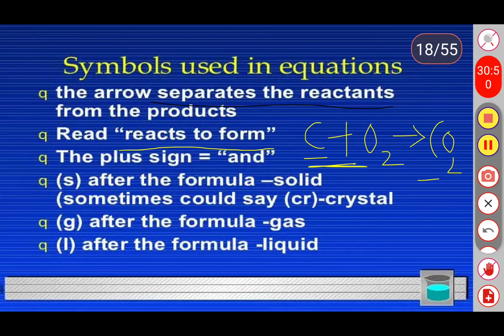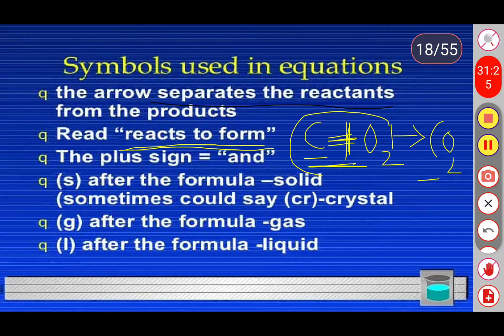And second one, it is read as a reactant to form. It is when the two substances or two reactants are combined together to form. These two react to form carbon dioxide. The plus sign is indicated between the two reactants. This plus sign will indicate that these two substances will be combined. Okay, next one.